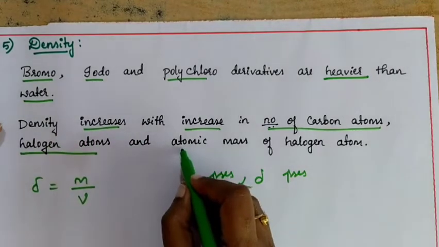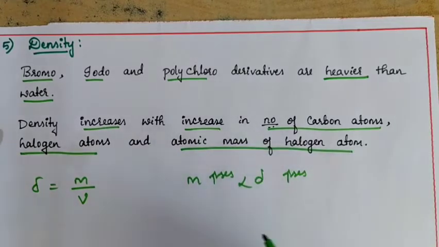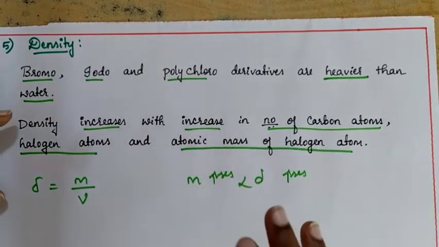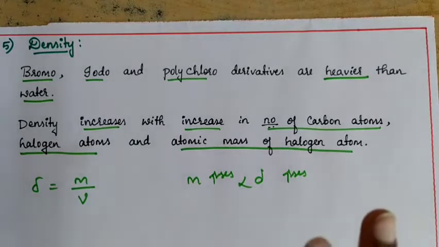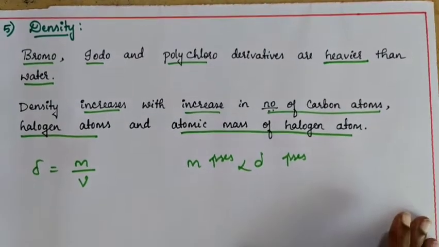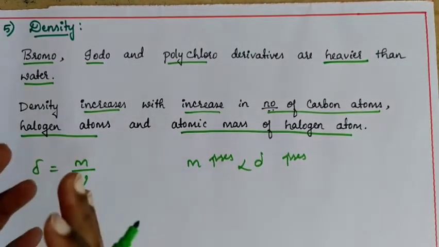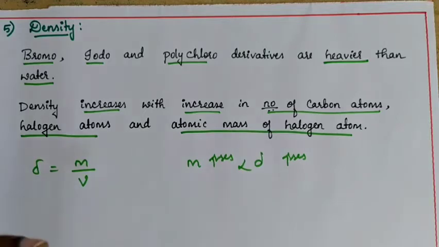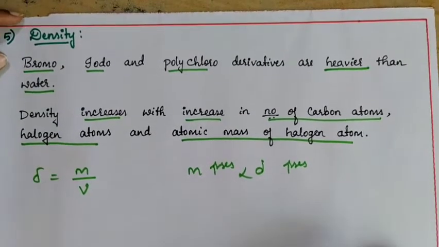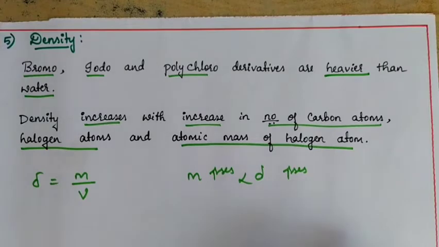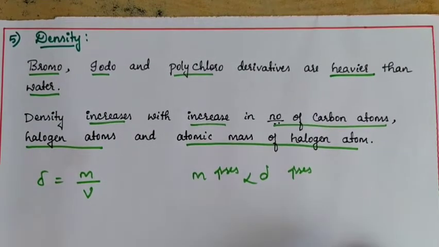And also by observing the atomic mass of the halogen atom, you can predict the difference between densities. For example, take an alkyl halide with chlorine and an alkyl halide with iodine. By looking at the halogen atom and its atomic mass, you can predict which of the compounds is going to be denser than the other. This is how we predict the density of haloalkanes and haloarenes, which is very easy.